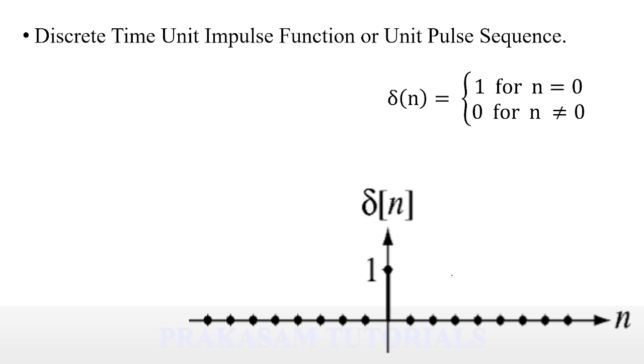And this is n = 0, and for n not equal to 0, that is n = 1, the strength of the signal is 0. For n = 2, n = 3, the strength of the signal is 0, and so on up to plus infinity, the strength of the signal is 0. And for negative values of n, n = minus 1, the strength of the signal is 0, n = minus 2, the strength of the signal is 0, and so on up to minus infinity.